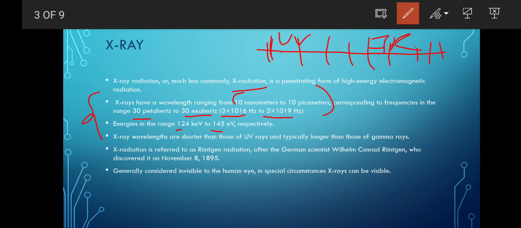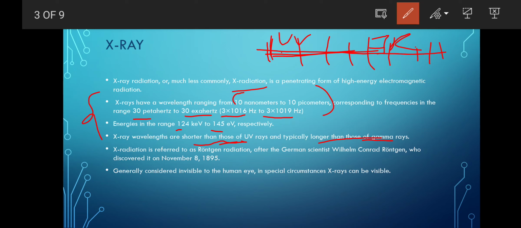X-ray wavelengths are shorter than those of UV and typically longer than those of gamma rays. So on the electromagnetic spectrum, X-rays are present after the UV and before the gamma rays. If we compare them, they fall like this on the electromagnetic spectrum.